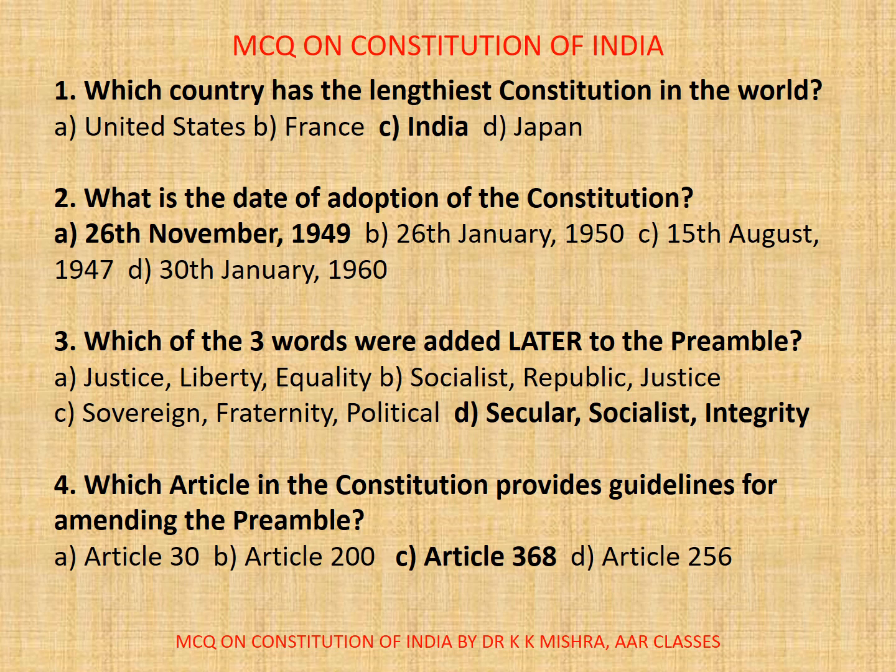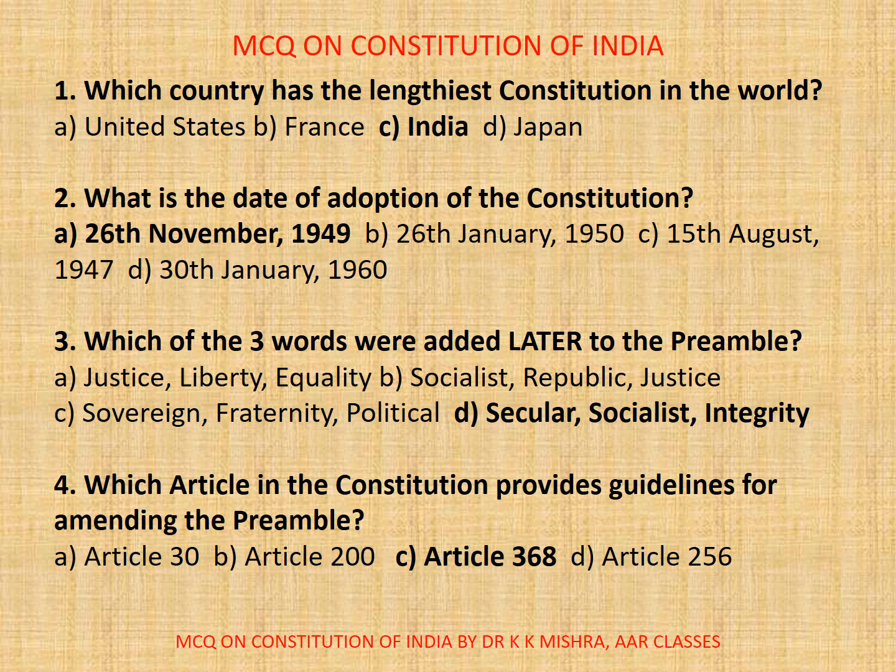Question number 3. Which of the three words were added later to the preamble? A. Justice, liberty, equality. B. Socialist, republic, justice. C. Sovereign, fraternity, political. D. Secular, socialist, integrity. Correct option is D. Socialist, secular, and integrity. Actually, these words were added through the 42nd Amendment Act in 1976.